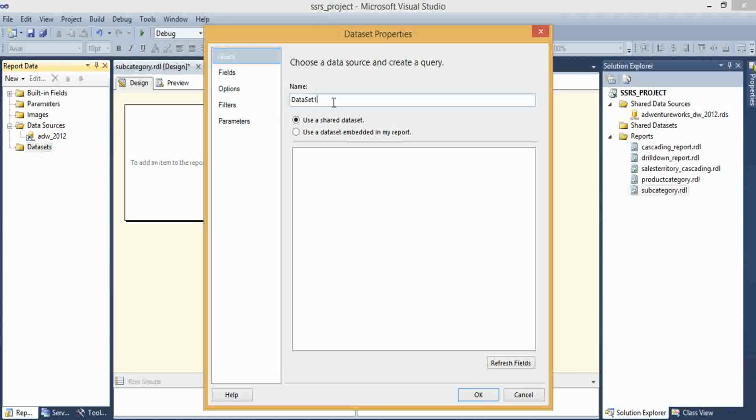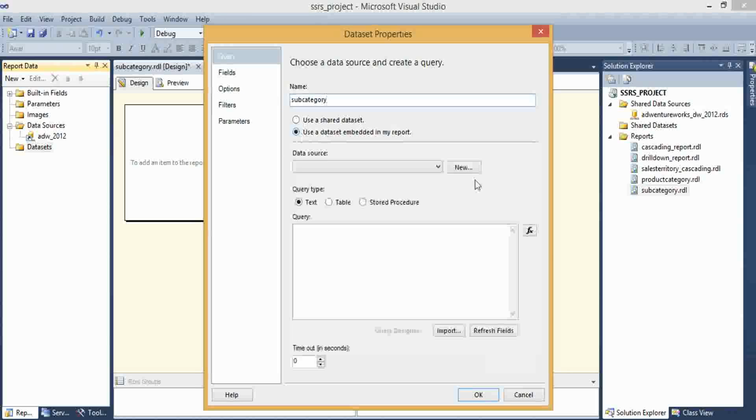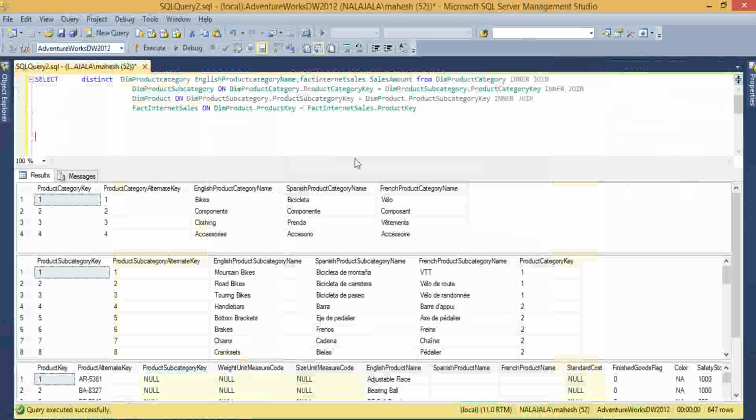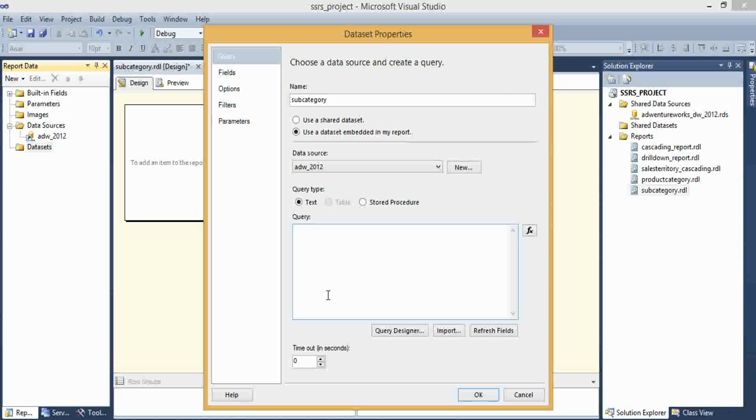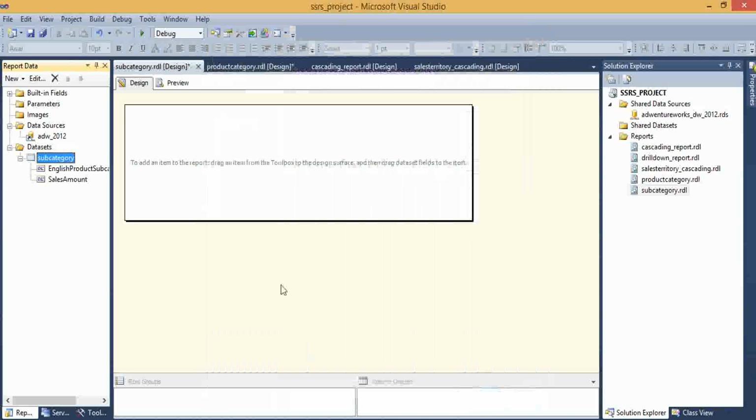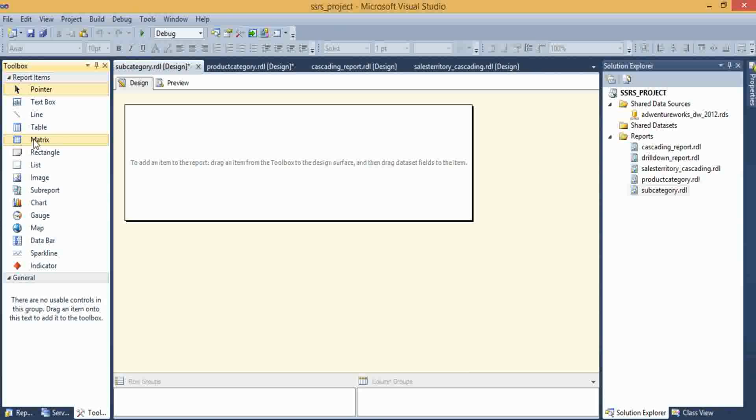I'm naming it as subcategory. And here the data source is ADW. Here I'm modifying this query: dim product subcategory, English product subcategory name. Just copy and paste it here. Click on OK. And here also I am adding a matrix report.